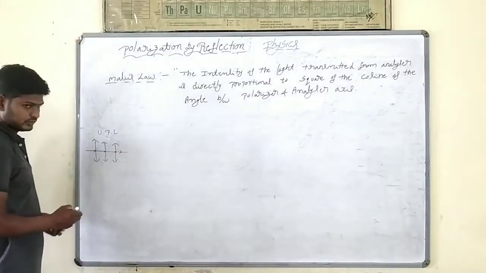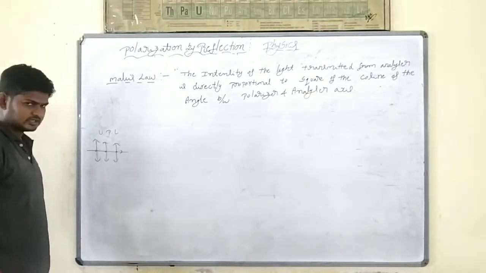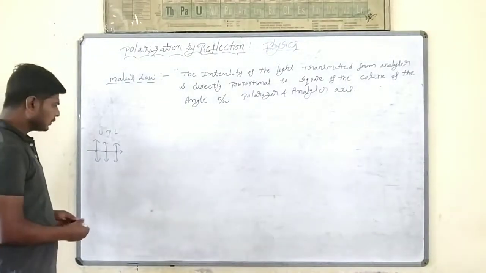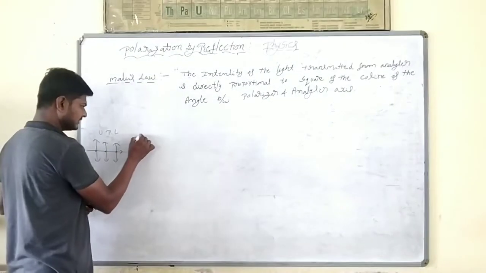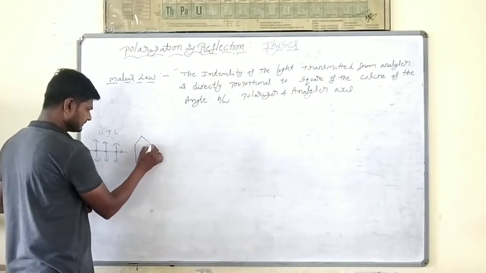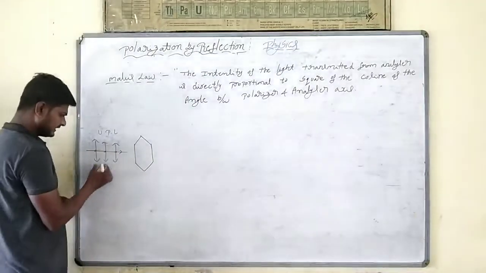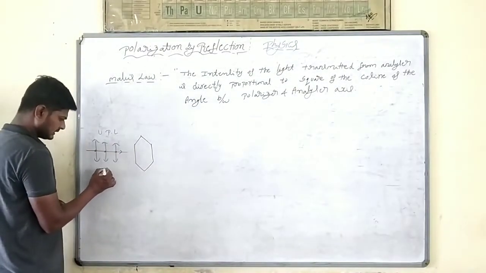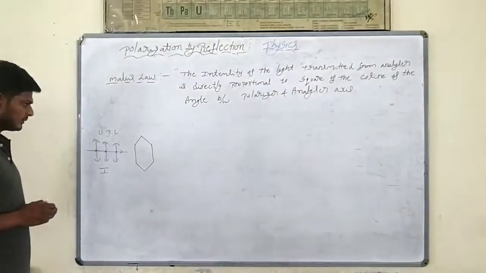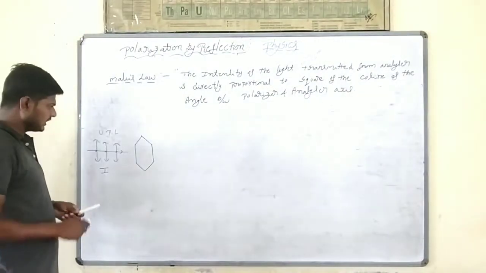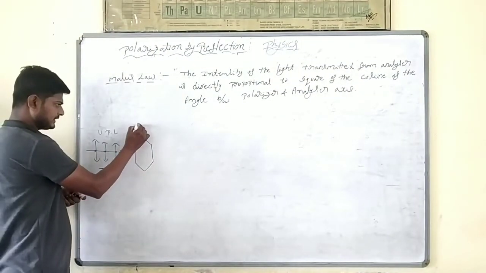Unpolarized light we are going to take. This unpolarized light, we are going to make incident on a polarizer. Here the intensity I am going to take as I. When I make it incident on a polarizer, this is the polarizer P.